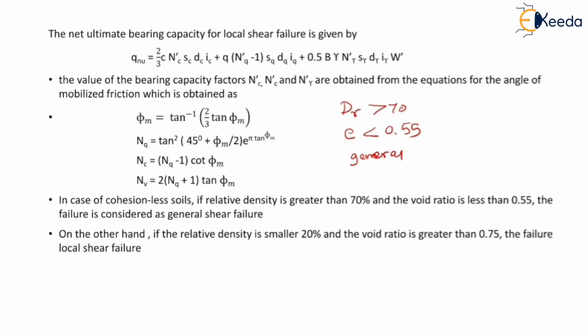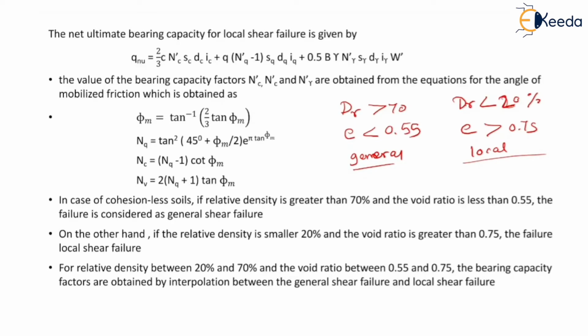And on the other hand, if the relative density Dr is smaller than 20% and void ratio e is greater than 0.75, in that case local shear failure is going to occur.